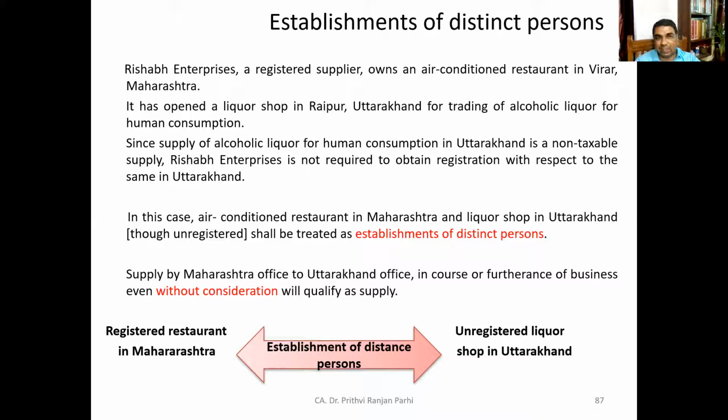Since supply of alcoholic liquor for human consumption in Uttarakhand is non-taxable supply, you know that thing. Alcohol supply for human consumption is out of purview of GST as of now. So therefore, in Uttarakhand, he need not obtain GST registration.